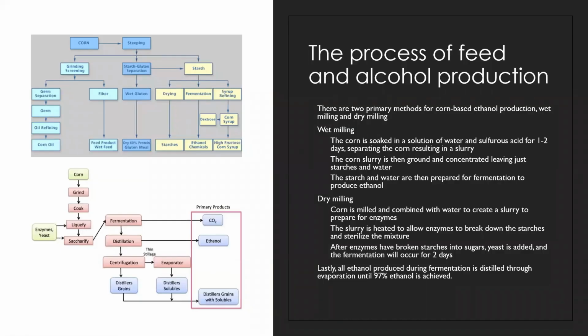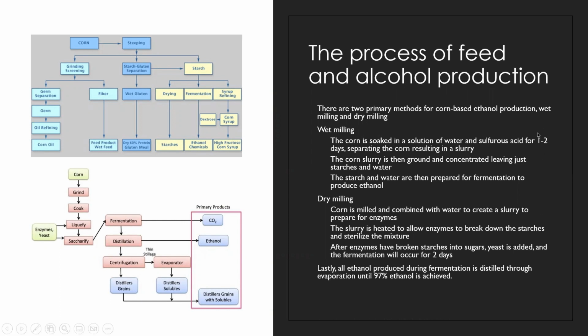The top left of this slide, we have the wet milling process, and the bottom left, we have the dry milling process. There are two primary methods for corn-based ethanol production: wet milling and dry milling. The wet milling represents the conversion from whole corn to just the starches and waters necessary for the yeast to break down the sugars into ethanol. Dry milling is a process of taking that starch and water and using enzymes to convert them into sugars so that the yeast can consume it.